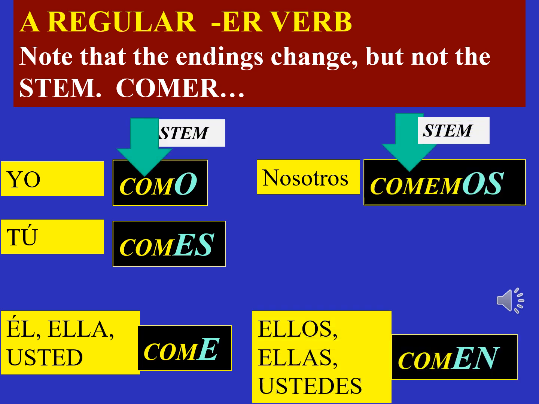You will remember that with the regular verbs, we do not change that first vowel in the stem, the basic form of the verb. The stem does not change. In this case, comer, o, does not change. But in the verb tener, you'll notice that it will change in 3 of the 5 forms.